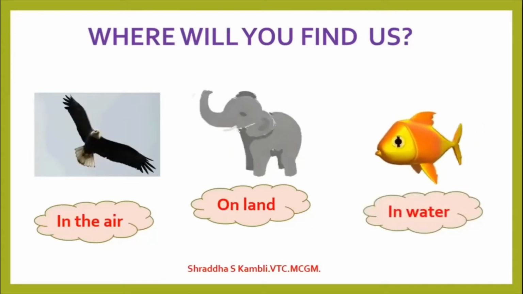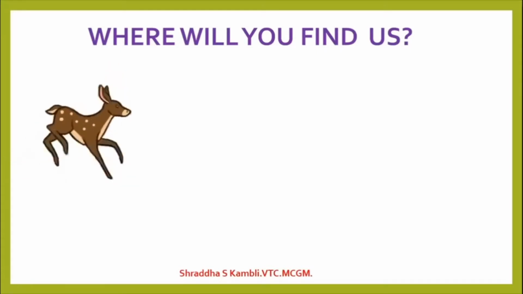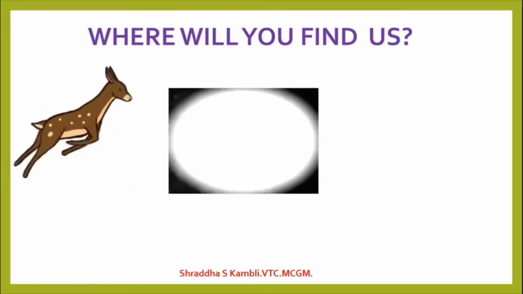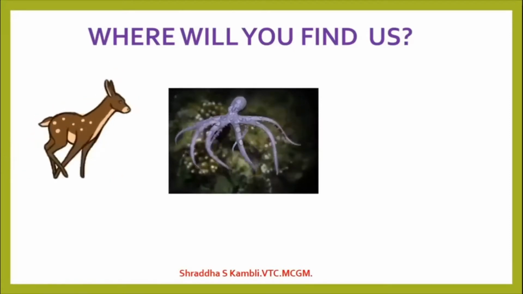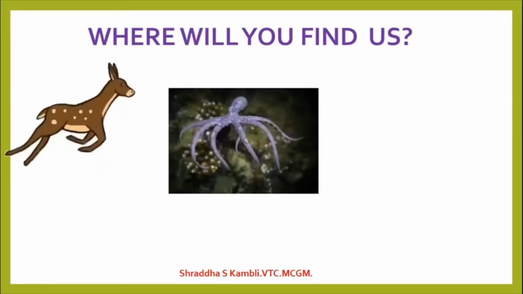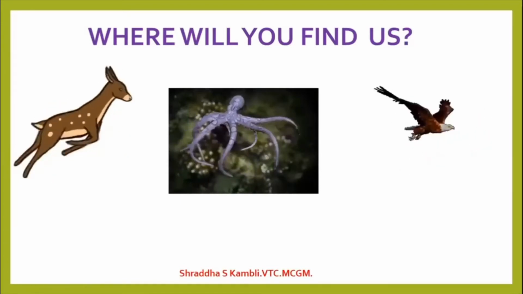Okay, let us look at some more animals now. A deer. Okay, where will you see the deer? You will see the deer on land. And what about this octopus? Where will you see him? And then we have one more animal. This is a hawk.